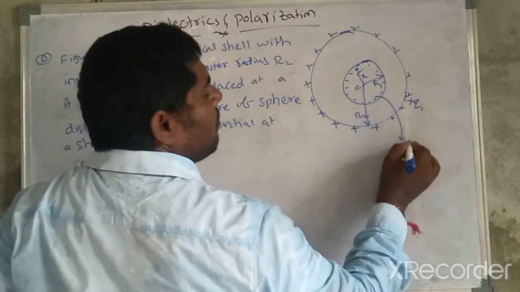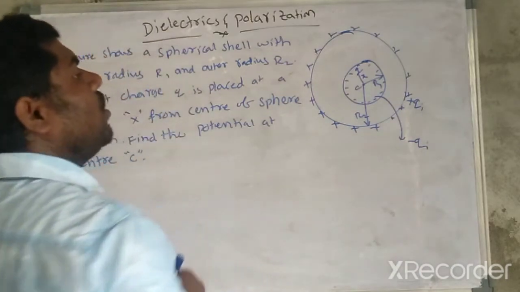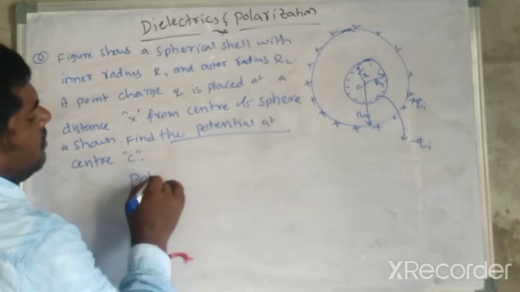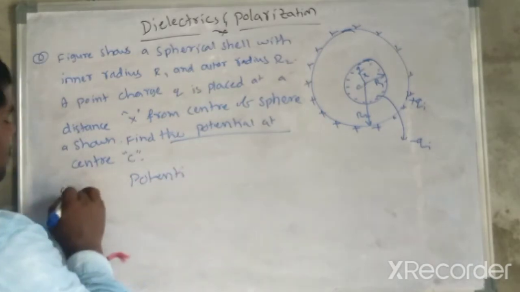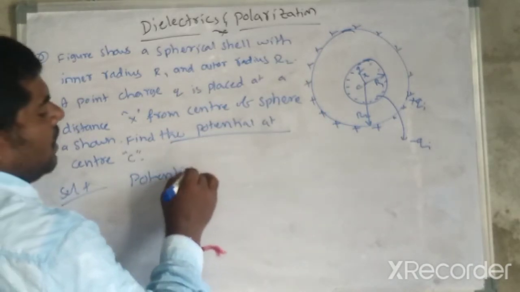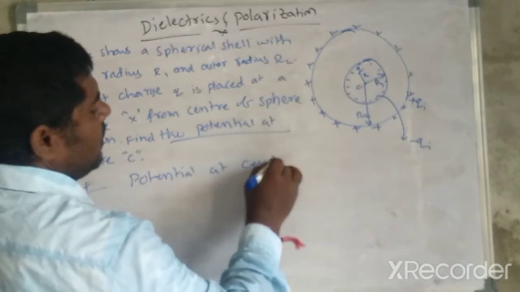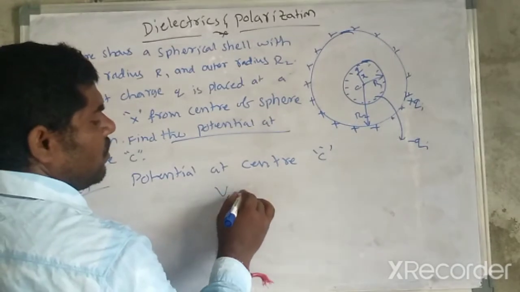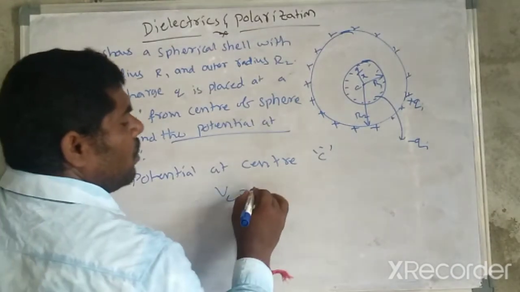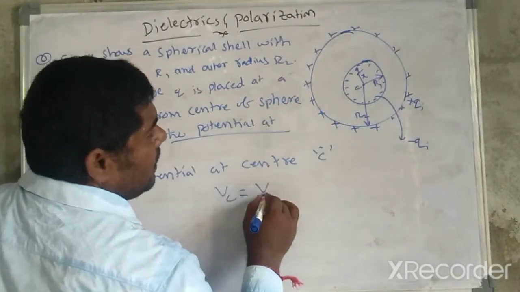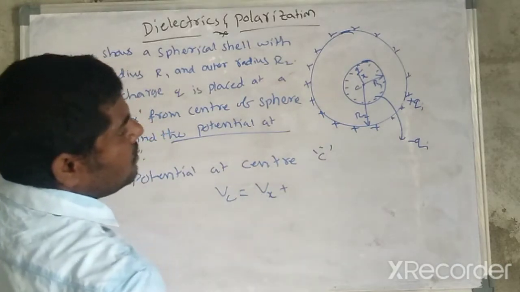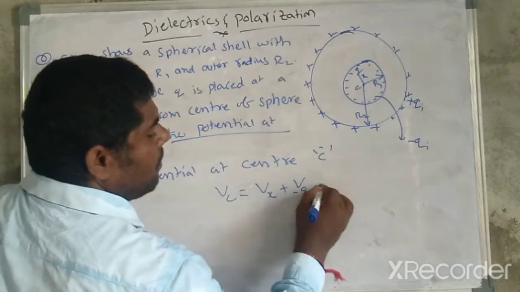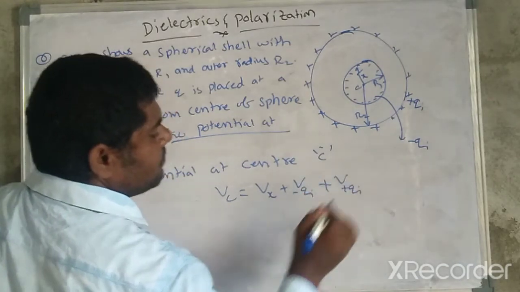Total, what they are asking is the potential at center C. So Vc is equal to the potential due to q at x, plus the potential due to minus qi, plus the potential due to plus qi.